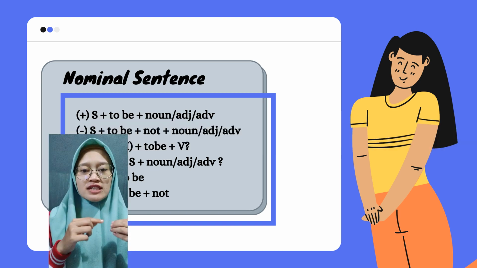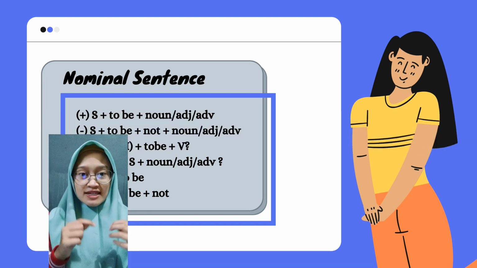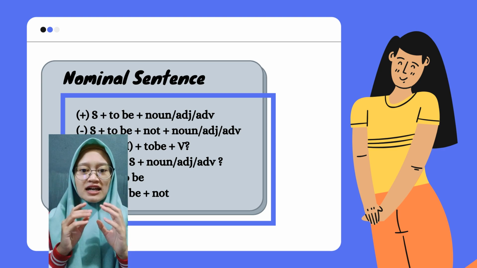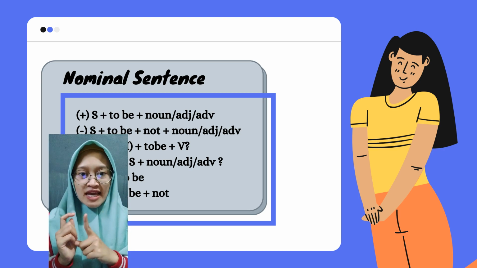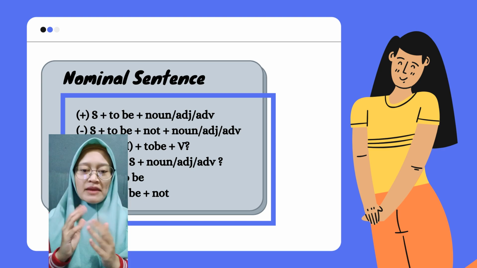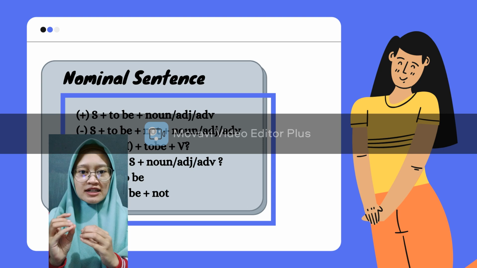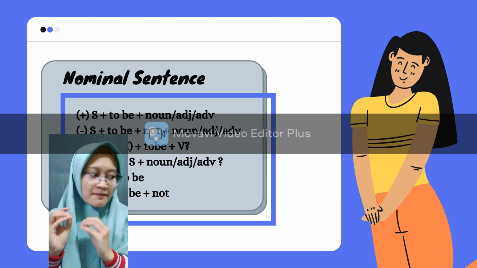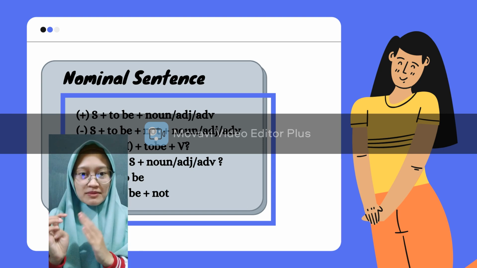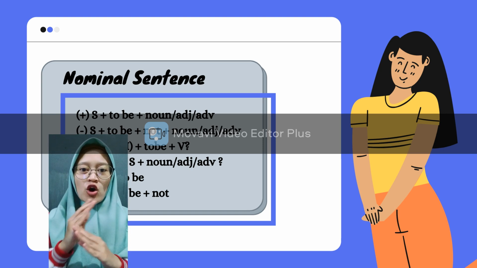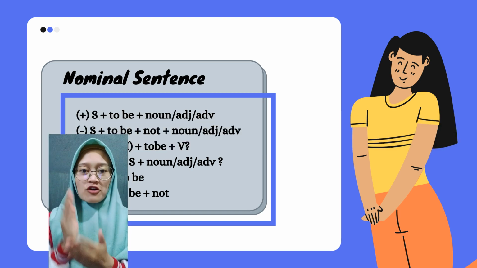And then for the interrogative sentence, the first one is 5W1H. You can choose one of them plus to be plus subject and then plus complement, or you can omit one of them, either subject or complement.